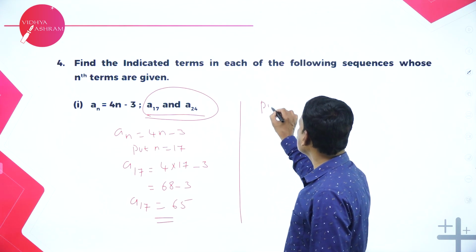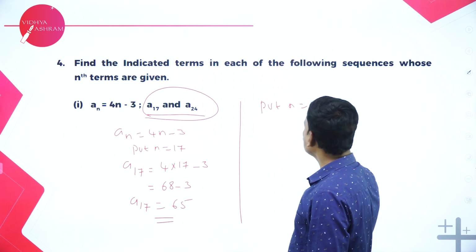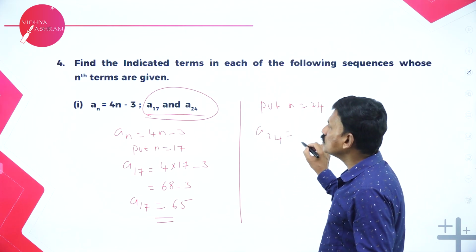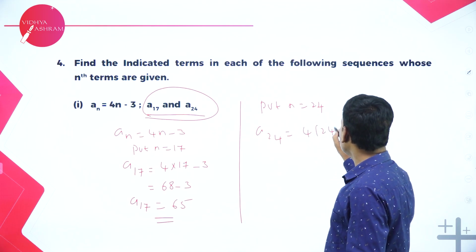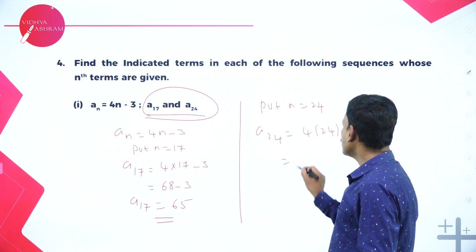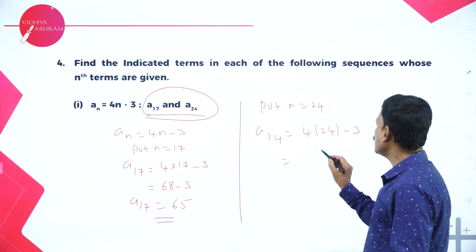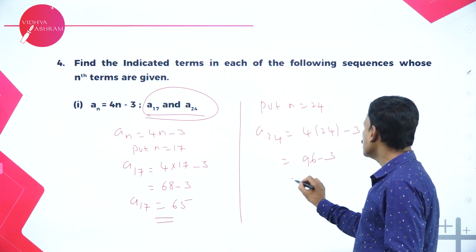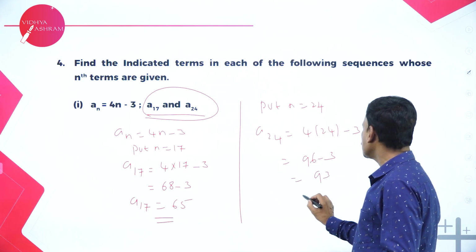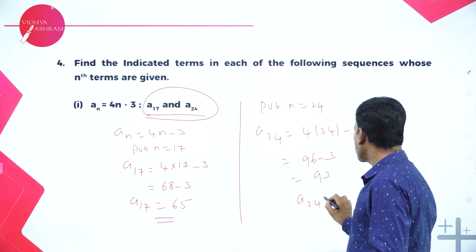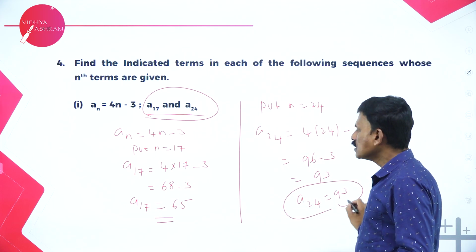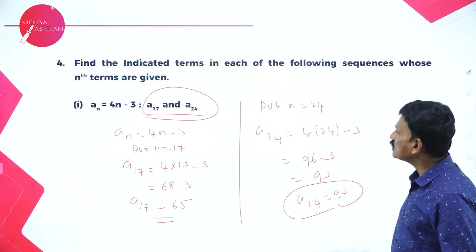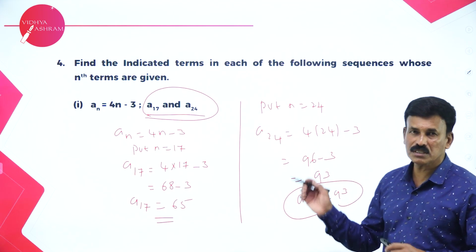A24. Put n is equal to 24. A24 is equal to 4 into 24 minus 3. So, what is this equal to? 24 into 4 is 96, minus 3. 96 minus 3 is 93. So, therefore, the 24th term is 93. The 17th term is 65 and the 24th term is 93. So, these are the indicated terms in the given problem.